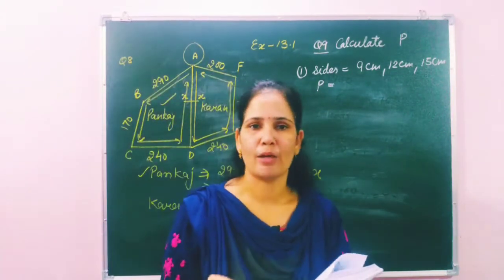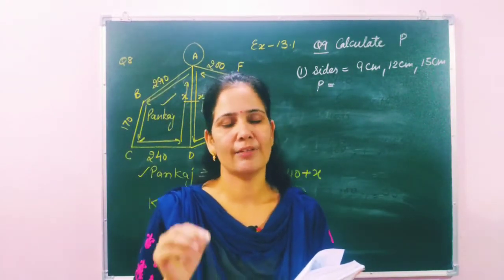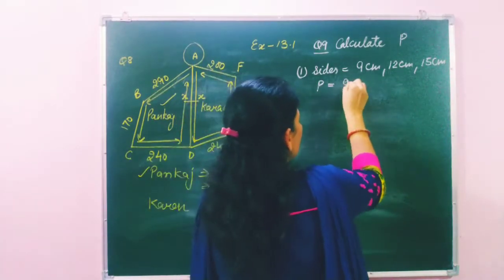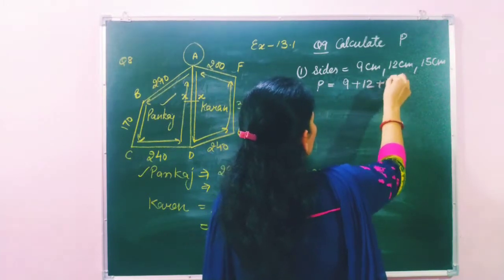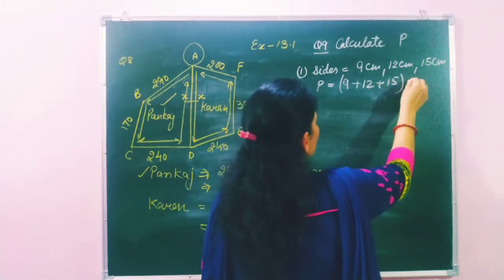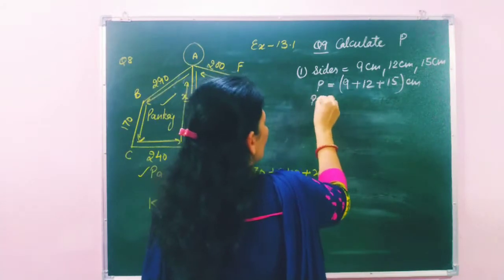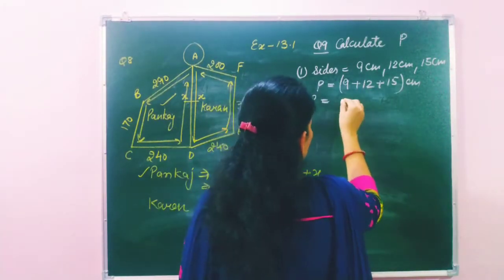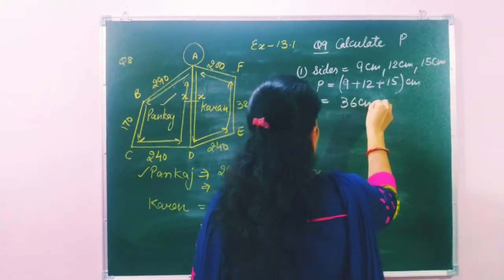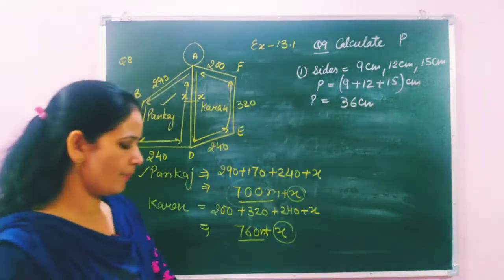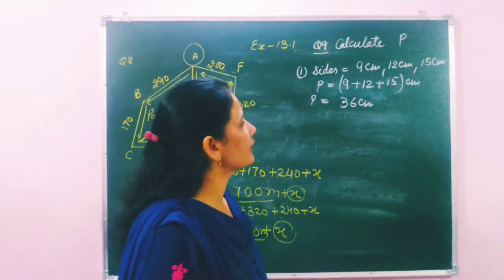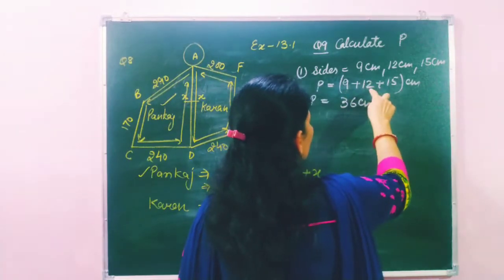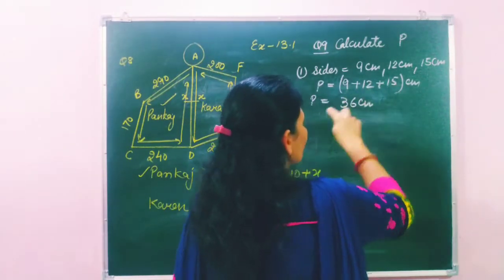Whenever the figure is irregular, we are going to add all the sides and then find the perimeter. So here perimeter is 9 plus 12 plus 15 and then centimeter. So 9 plus 12, 21, 21 plus 5, 26, 26 plus 10, 36 centimeter. So in the first case, the perimeter of the figure is 36 centimeter.